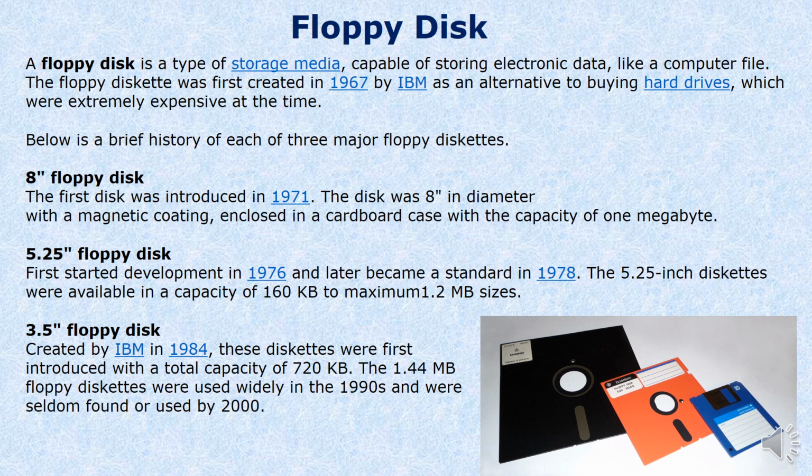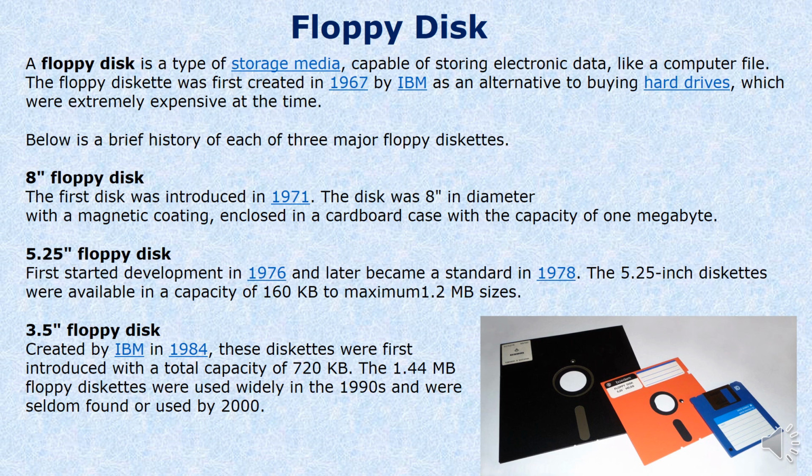The first disk was introduced in 1971, and this disk was 8 inch in diameter with a magnetic coating enclosed in a cardboard case with a capacity of maximum 1 megabyte. Then the second one came in 1976 and later became a standard in 1978. This was a 5.25 inch floppy disk available in a capacity of 160 KB to maximum 1.2 MB.